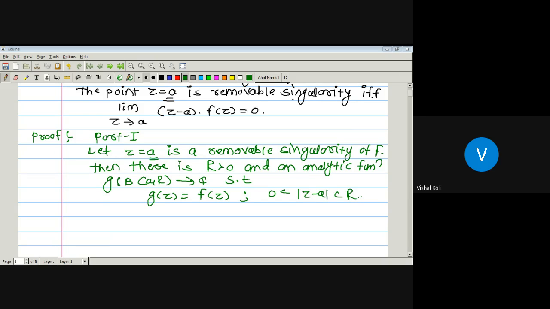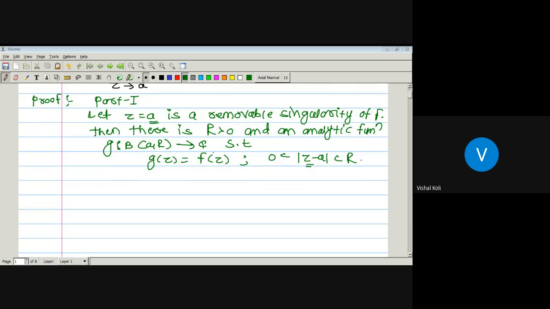is less than R. Modulus of Z minus A is greater than 0, so there is no possible point that is Z equal to A. Okay, and that one is nothing but the deleted neighborhood of a point A. Now actually here we have to prove that limit Z tending to A, Z minus A, F of Z is equal to 0.